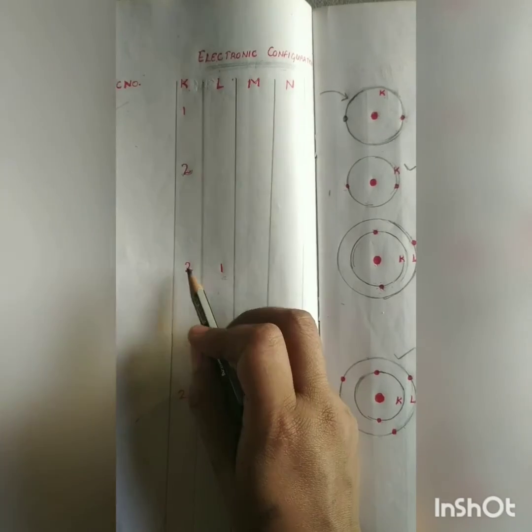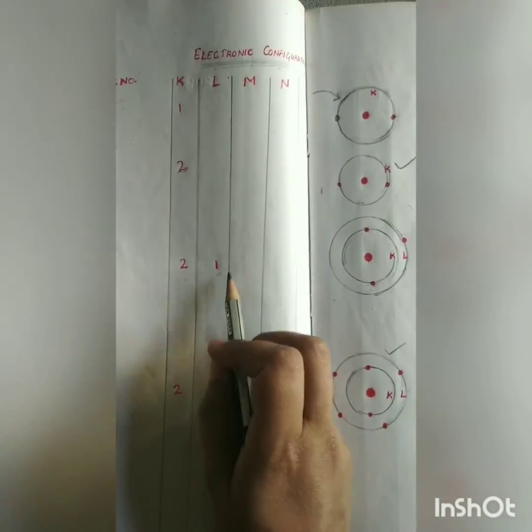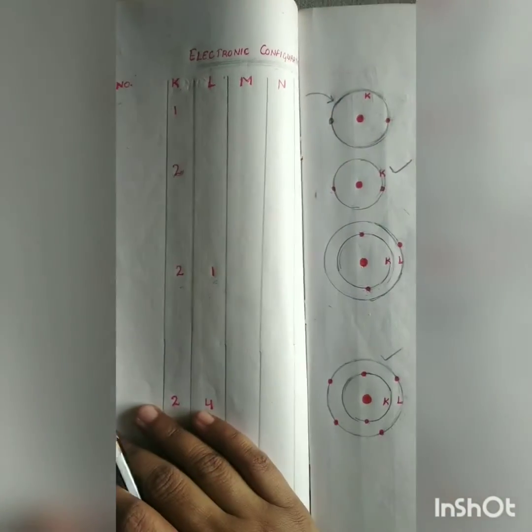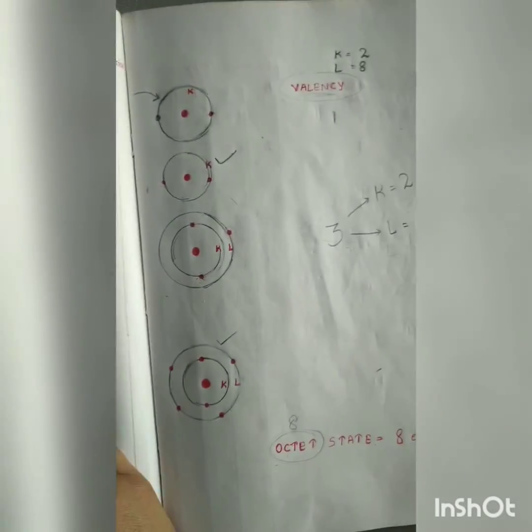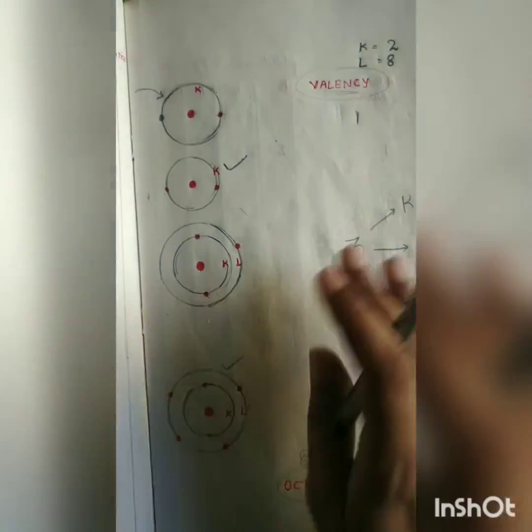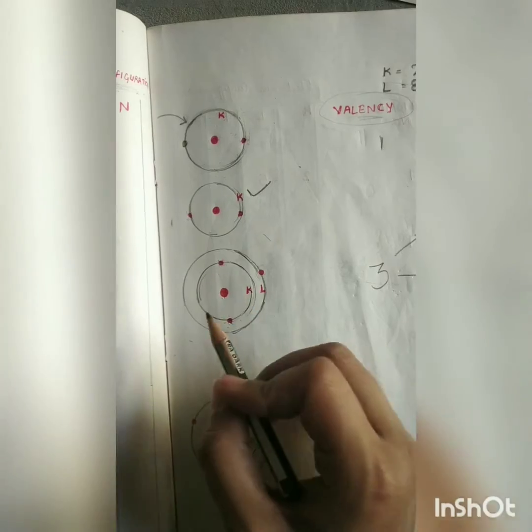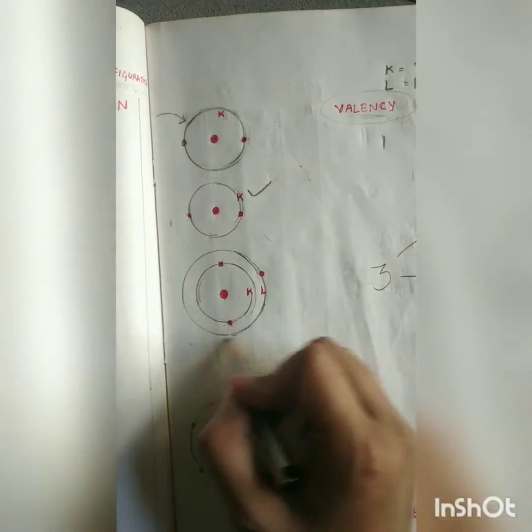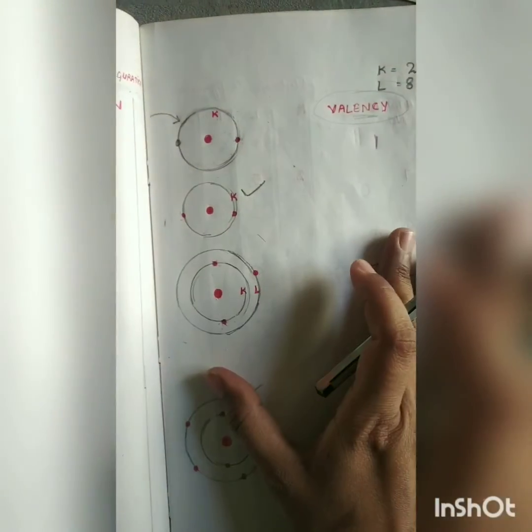So the electronic configuration of lithium atom can be written something like this: 2 electrons in K shell and 1 electron in L shell. Now let's try to understand its valency. There are 3 electrons in this lithium atom.